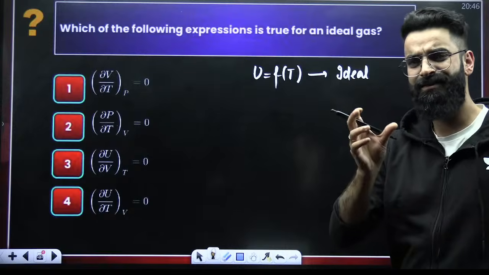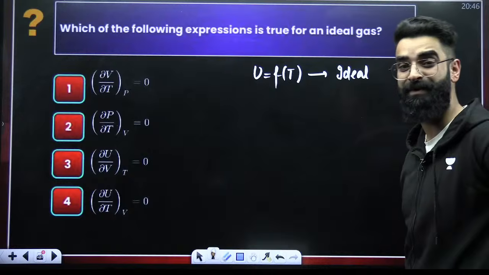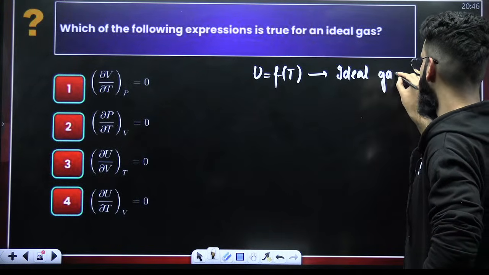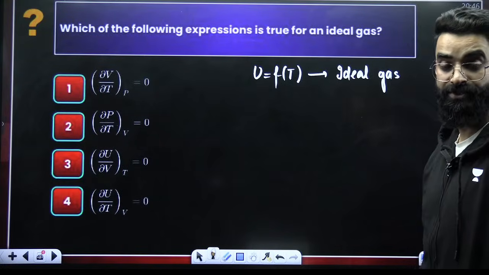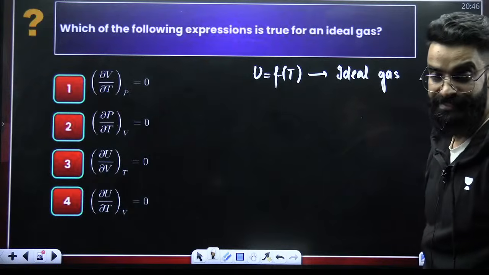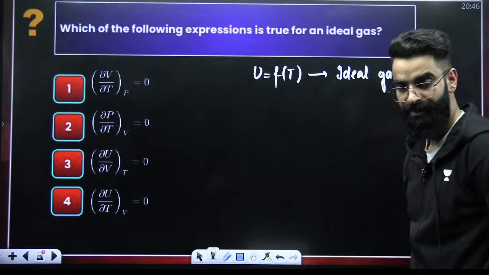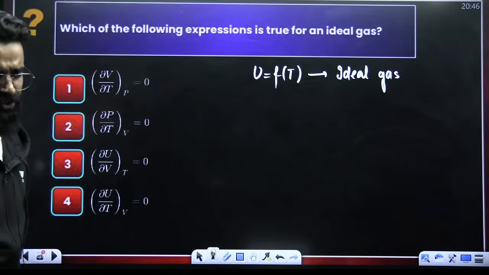For a fixed amount of ideal gas, its internal energy only depends on temperature. If internal energy depends only on temperature, tell me, which of the following statements is true then? Quick. You should be able to solve this, guys.